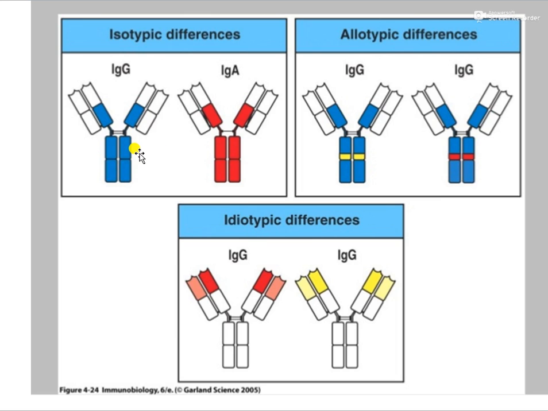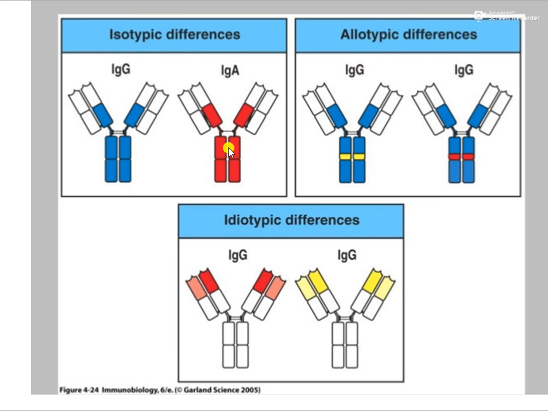If you consider the isotypic differences between immunoglobulins, you can see at the heavy chain region, in the constant region, now this is the variable region of an immunoglobulin chain. So in this heavy chain, the constant region of these immunoglobulins will keep on changing. Now, if it is an IgG immunoglobulin, it will have a gamma type of chain. And if it is A type, it would have an alpha chain.